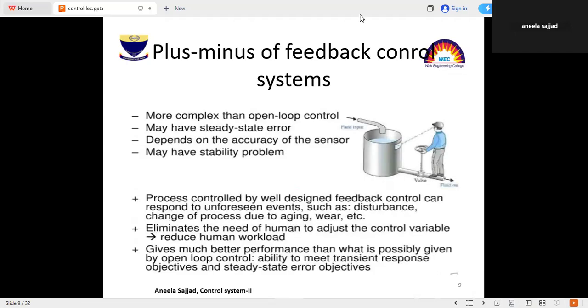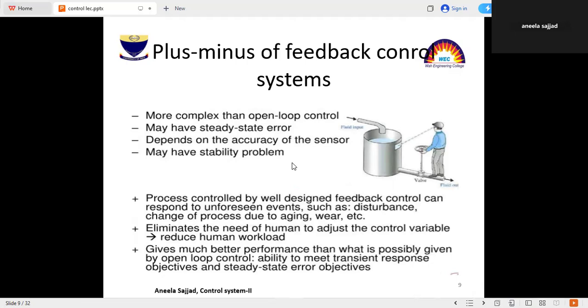Similarly, advantages and disadvantages of the feedback control system. It's more complex than an open loop control system, may have a steady state error, depends on the accuracy of the sensors, and may have less stability problems.